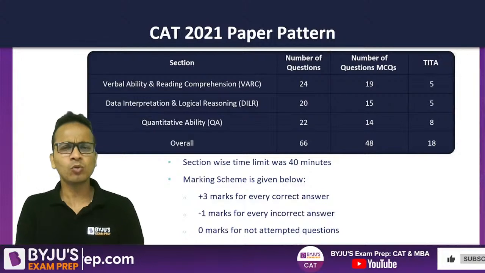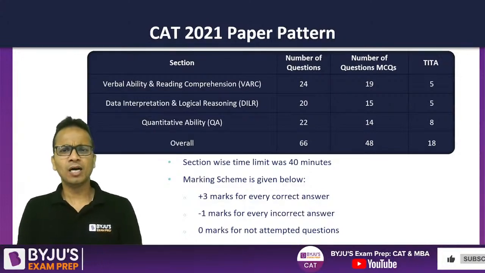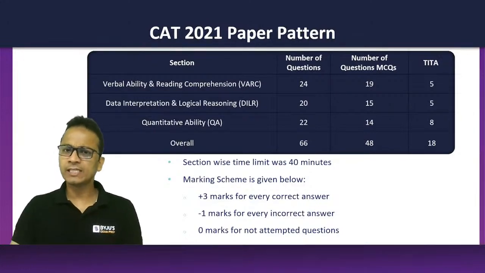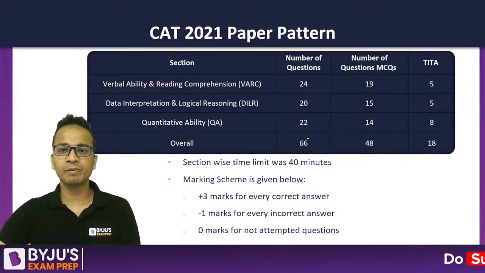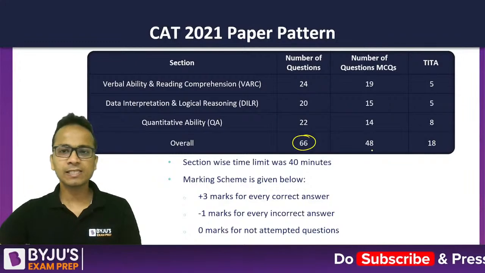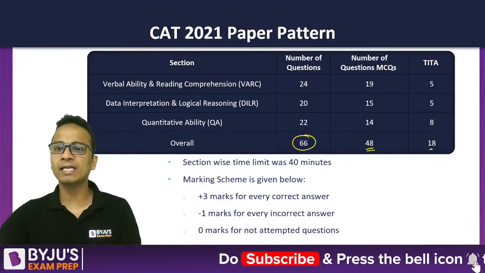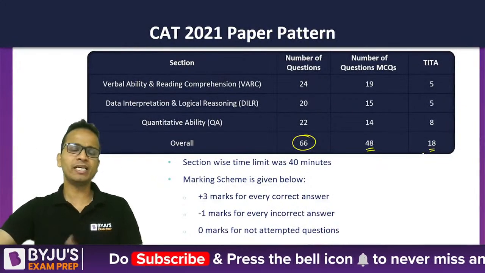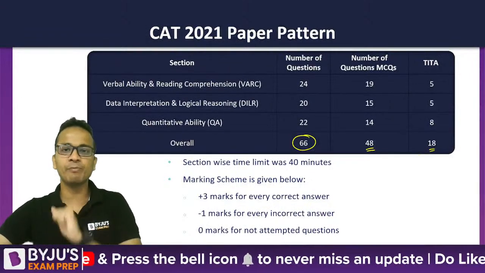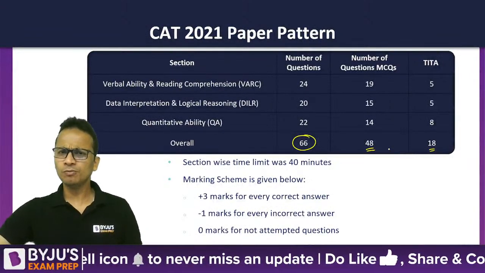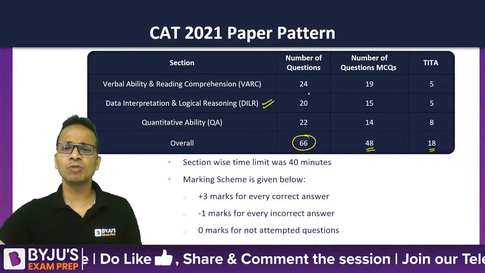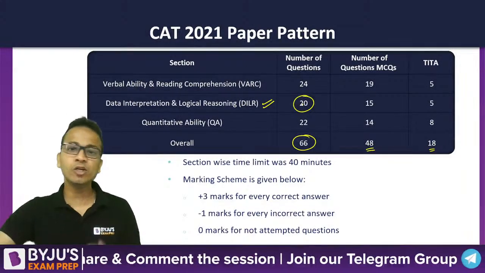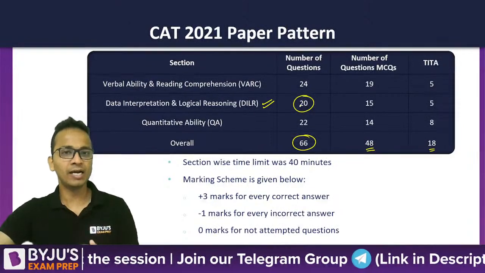So talking about the CAT 2021 pattern, the total number of questions was 66, which came in last year's CAT paper. Out of these 66 questions, 48 were MCQs and 18 were TITA type questions, where you have to type in your answer. Today in this session, we'll be talking about only the LRDI section. Last year, there were 20 questions in total from the LRDI section.